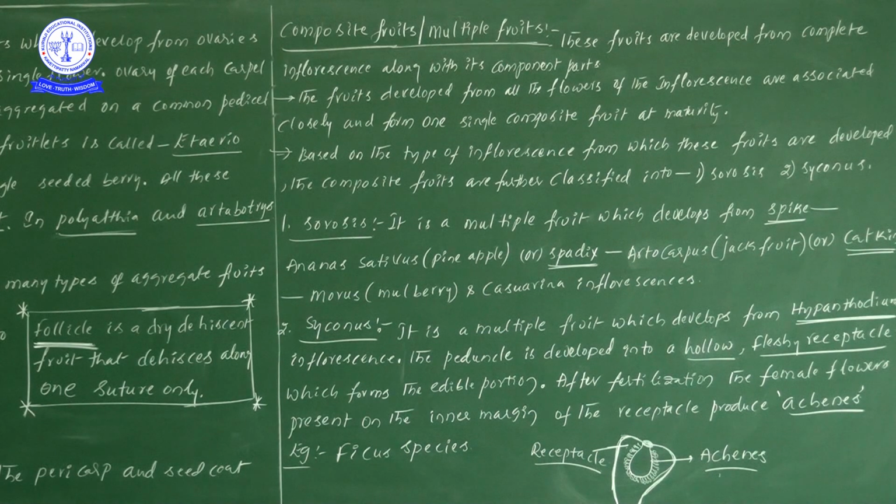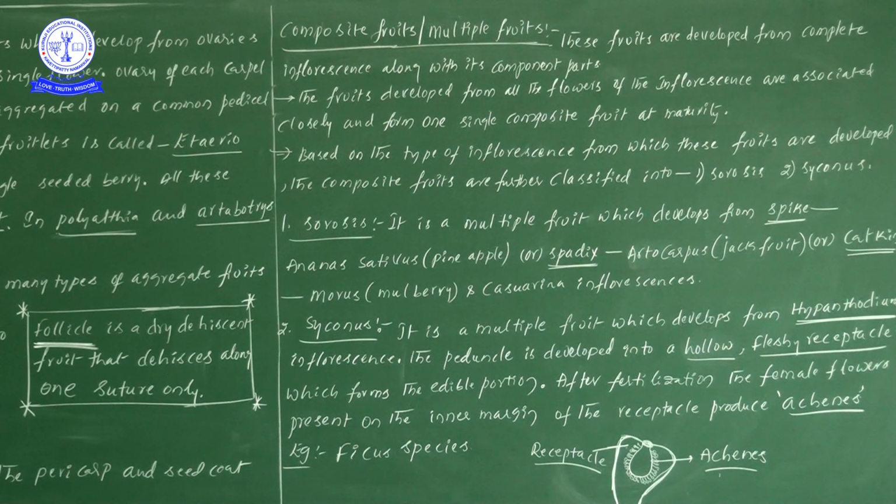Now after fertilization, the female flowers present on the inner margin of the receptacle definitely produce achenes. First of all, what is the meaning of achene?